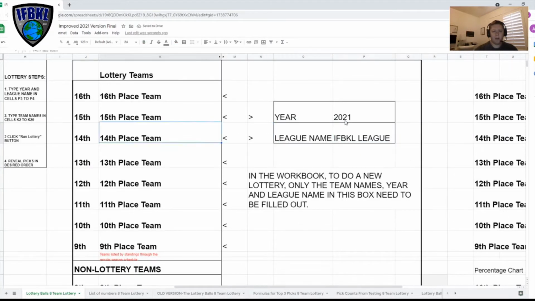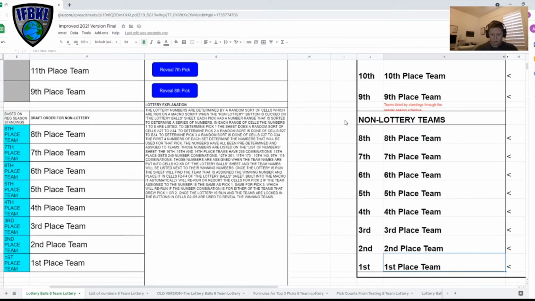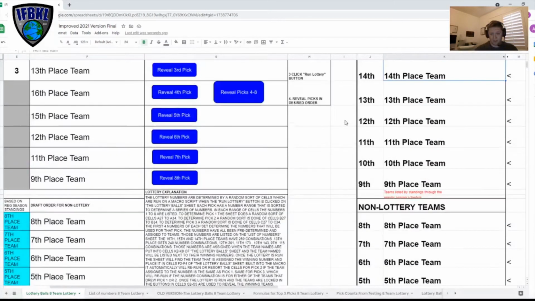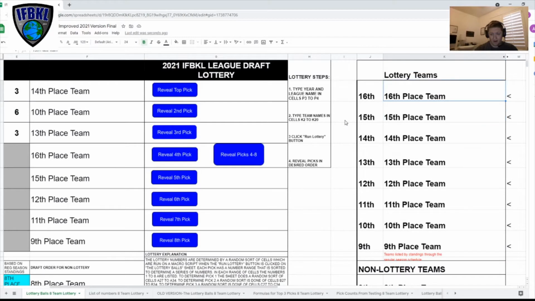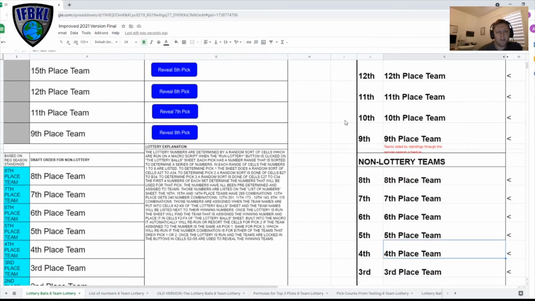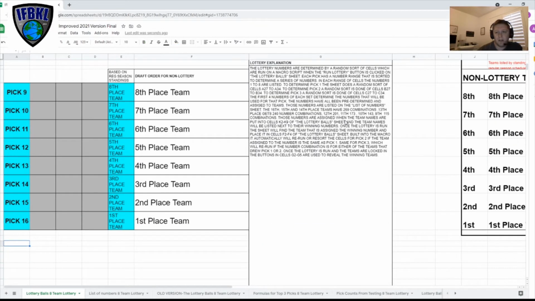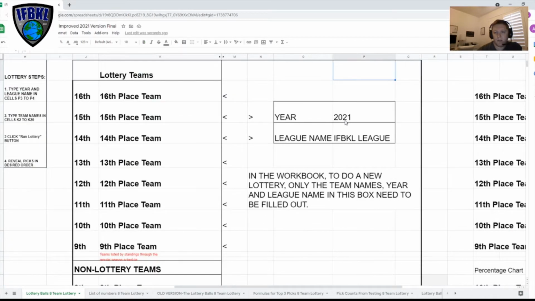The next thing that you have is the input of the teams. So these formulas go over to the numbers that are pre-selected based on what you put in here. And it's weighted, so the teams towards the top will get more lottery balls than the teams towards the bottom. The non-lottery teams are just in here, so that at the end you can present the final draft order to the league. So just to show you where this information goes and how it calculates everything, I'm going to go into that now.